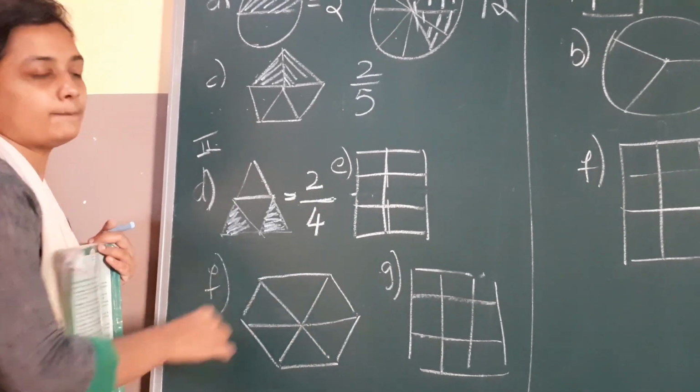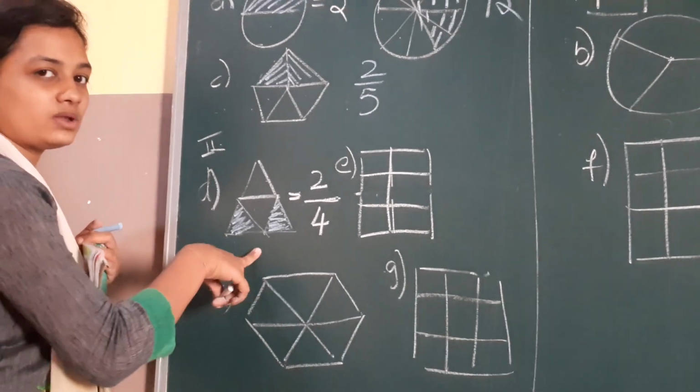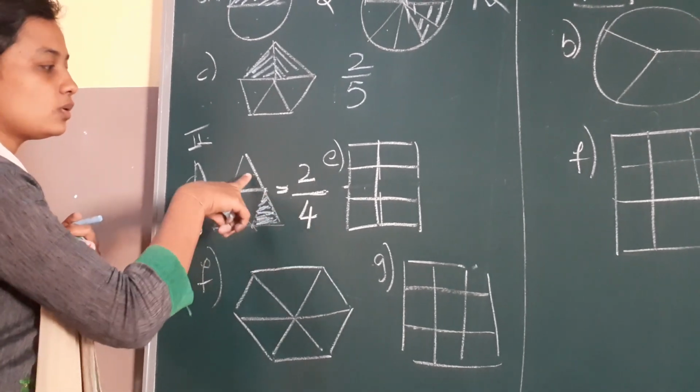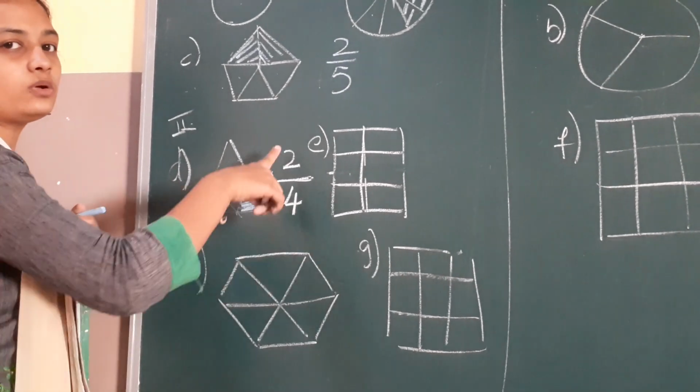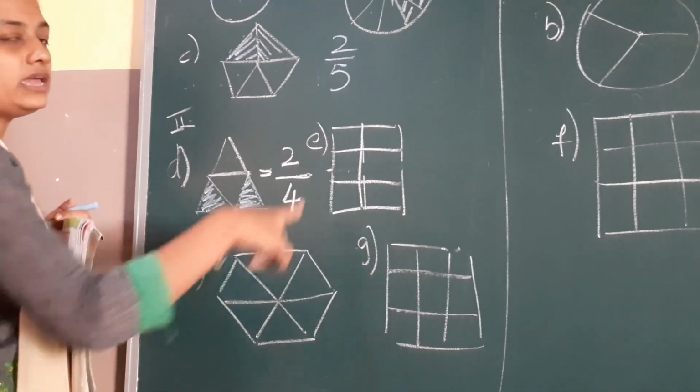That I am writing up. Okay children, did you understand how I wrote this 2 by 4? Totally I have 4 parts. In that 2 parts are shaded. So I wrote 2 by 4. Now go for E questions.